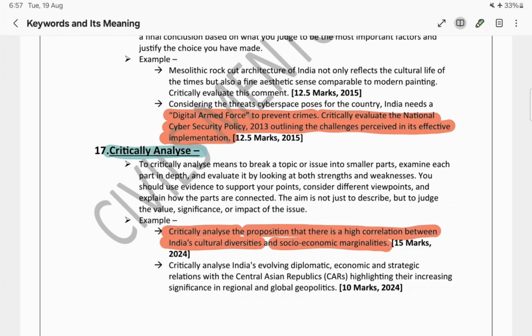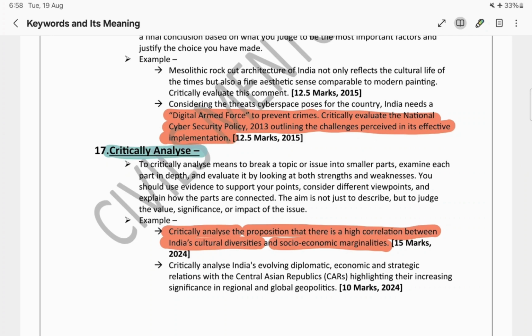So hope you understood all these 17 keywords. If you go through the previous year questions, 90% of the questions will be based on these keywords only. But why do these keywords matter? Why am I stressing this so much? Now in the mains exam, what sets apart a 300 rank candidate from an 80 rank candidate is often not knowledge, but the way you present it.